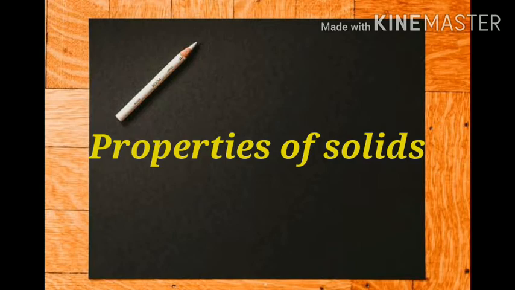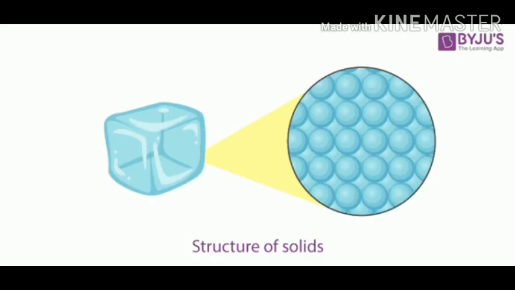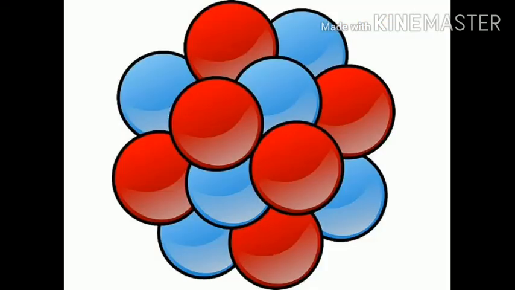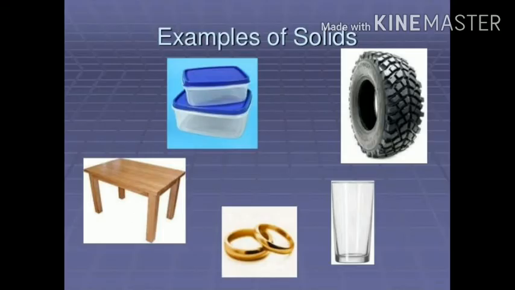Properties of solids. The molecules in solids are closely packed. The space between the molecules is very little. Therefore, the force of attraction is strong. Some examples of solids are bangles, table, tire, etc.